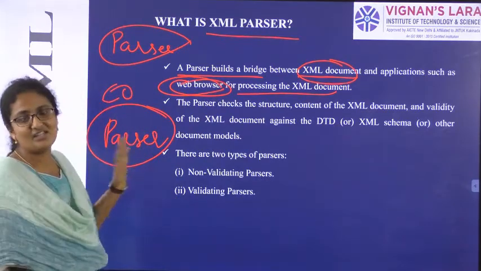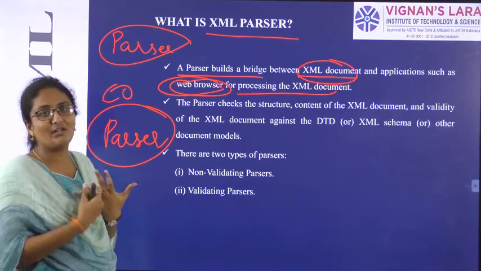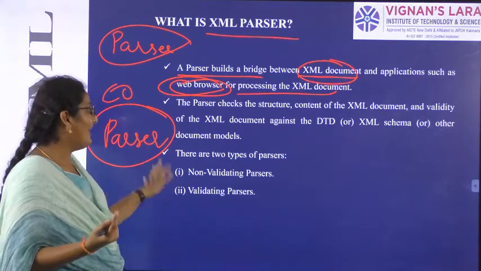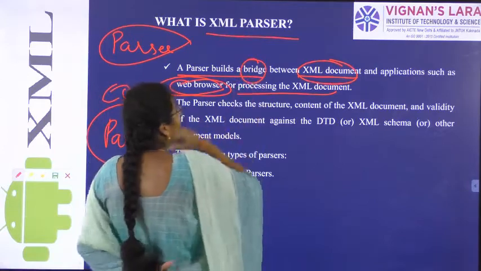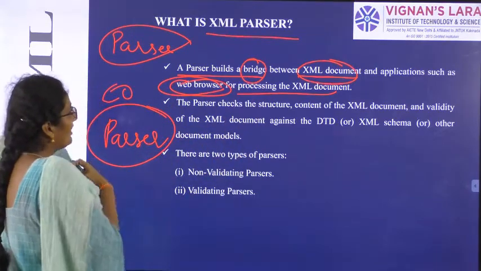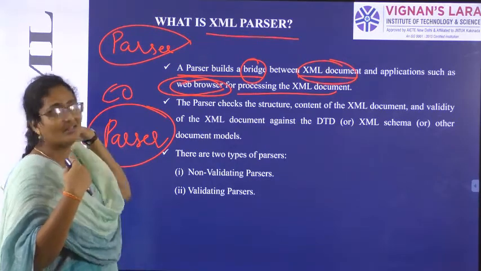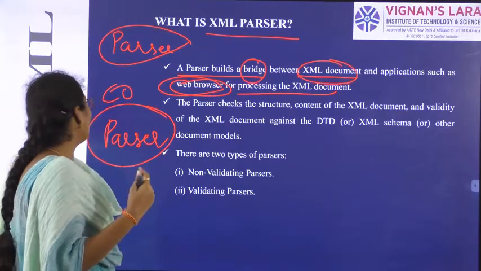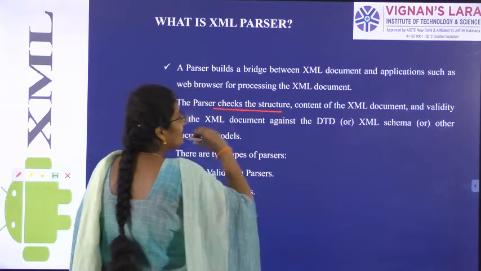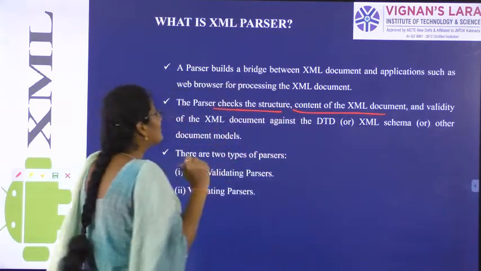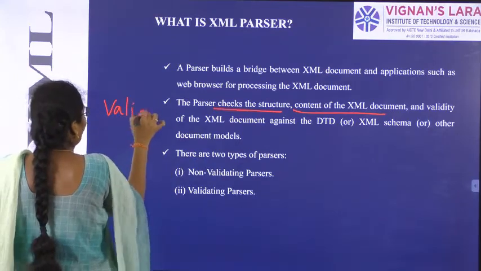So in computer organization, computer architecture or any other programming languages, we have learned what is a compiler, what is an interpreter and what is a parser also. So same way we are talking about the parsers in XML also. So parser is a bridge which will act between the XML document and the application such as whether web browser or the processor where this XML document is being executed. So what this parser will do actually? Parser will check the structure, content of XML documents and check whether the XML document is valid or not.